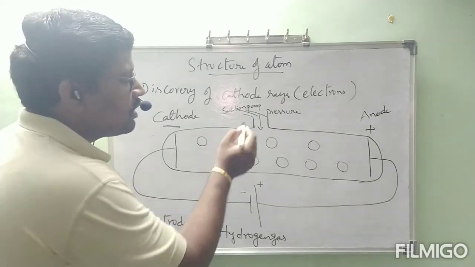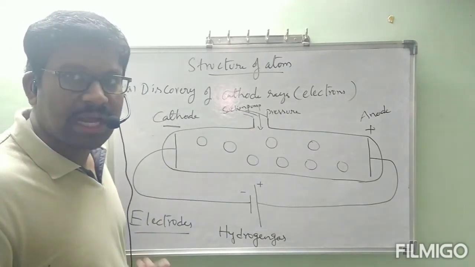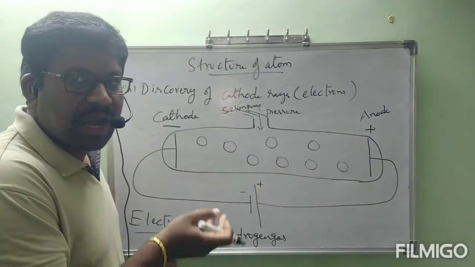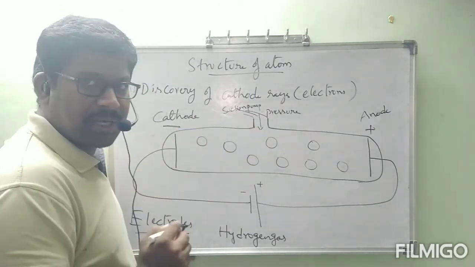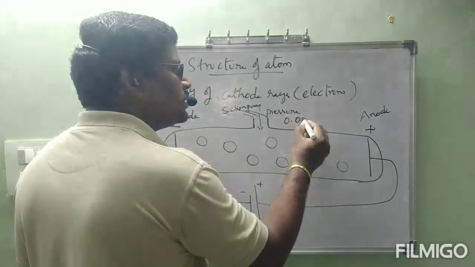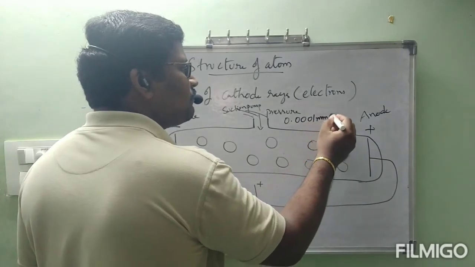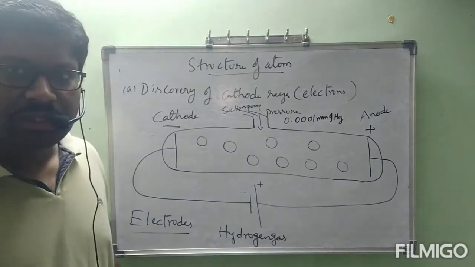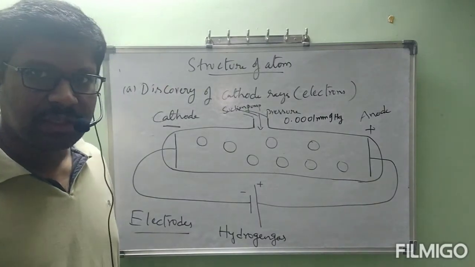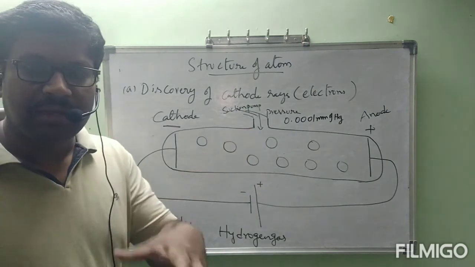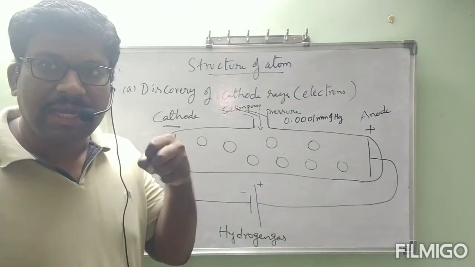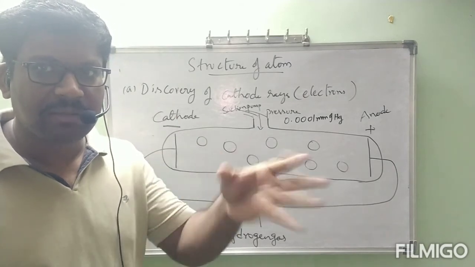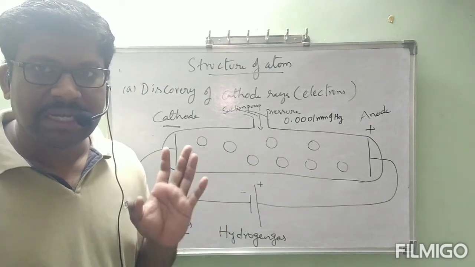According to our requirement, we will remove hydrogen gas or add hydrogen gas and maintain the pressure at 0.0001 mm of Hg. Very low pressure. From this suction pump, we can remove the hydrogen gas and maintain very low pressure. Why do we have to maintain that low pressure? I will give clarity after completion of the discovery. Keep it as a doubt, no problem.